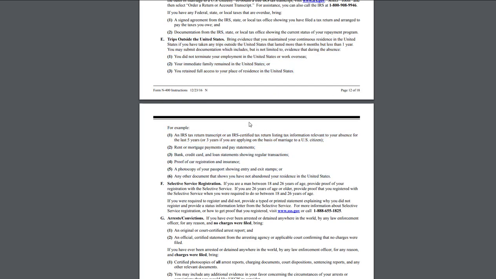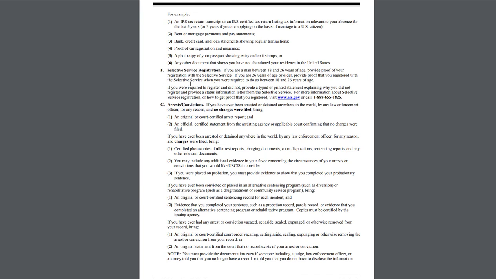Page 12. Okay, selective service registration. If you're a man between 18 and 26 years of age, you have to show the proof of your registration with the Selective Service. Selective Service is the military. Basically, you can register online. Nothing too complicated. You can register on uscis.gov if you're a man between 18 and 26 years of age.